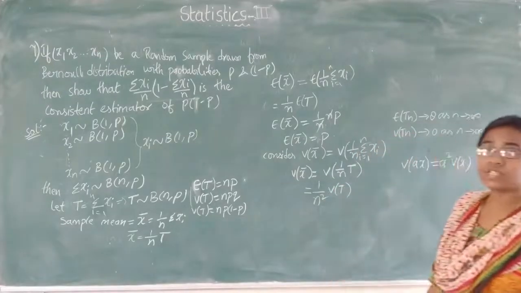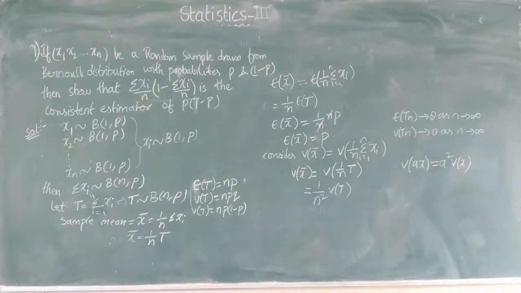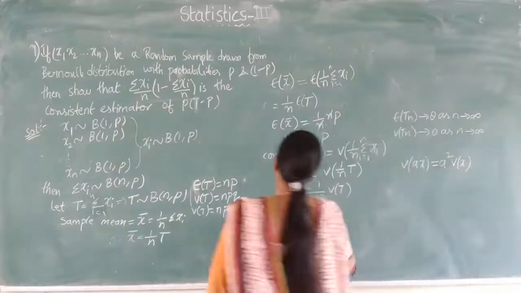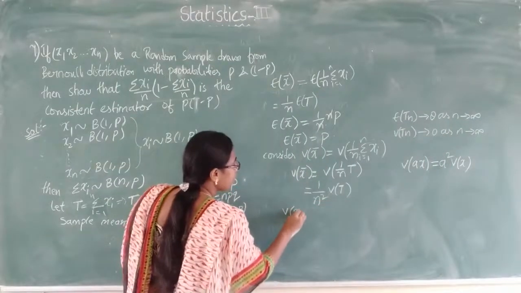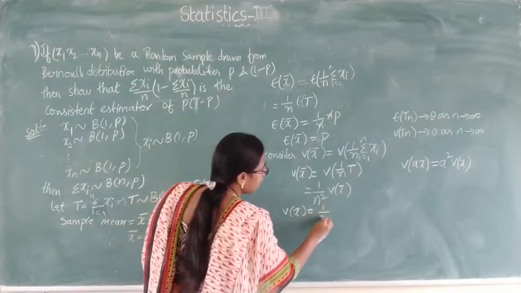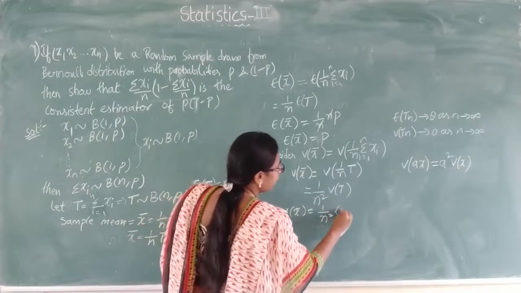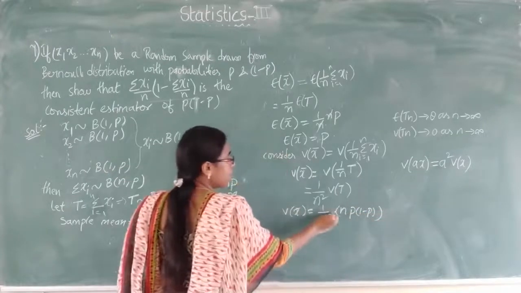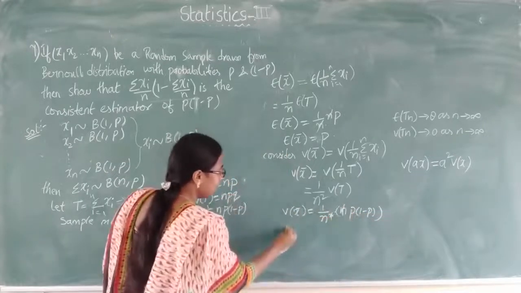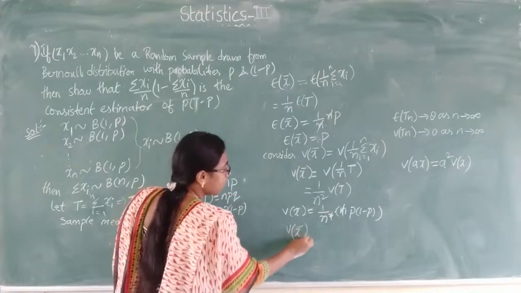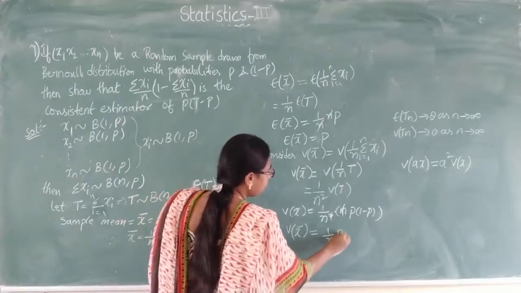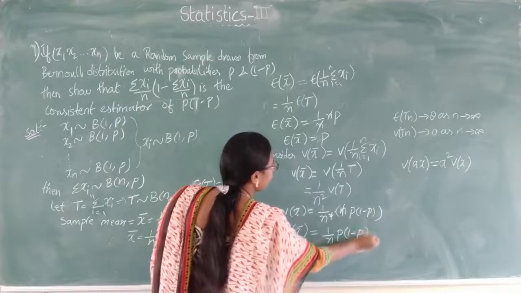What is the variance of t value? Variance of t is npq, that is n into p into 1 minus p. Substitute that value. Variance of x bar equals 1 by n square into n into p into 1 minus p. So n and n get cancelled. Variance of x bar is equal to 1 by n into p into 1 minus p.